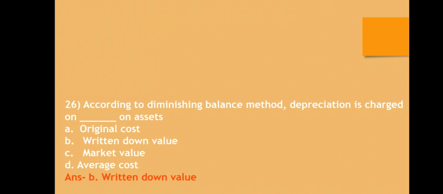Question number 26. According to diminishing balance method, depreciation is charged on dash dash assets. A. Original cost, B. Written down value, C. Market value, D. Average cost. So the correct answer is written down value. Diminishing balance is also called the written down value method. The amount of depreciation is charged on the written down value of the asset.